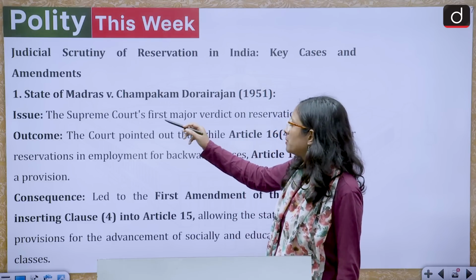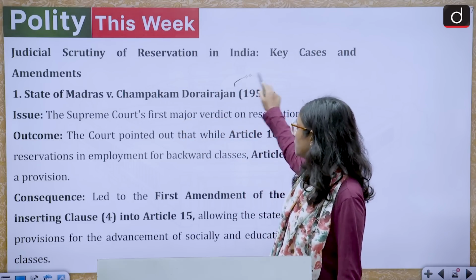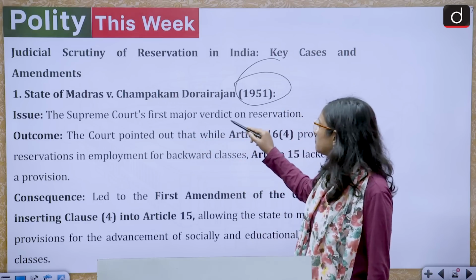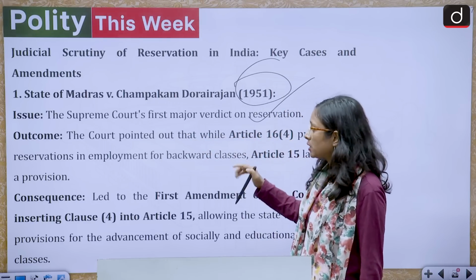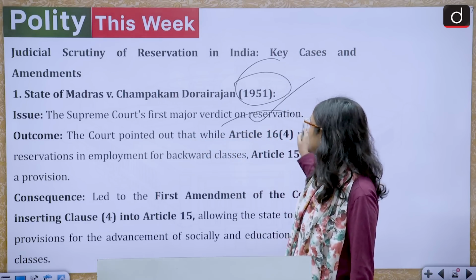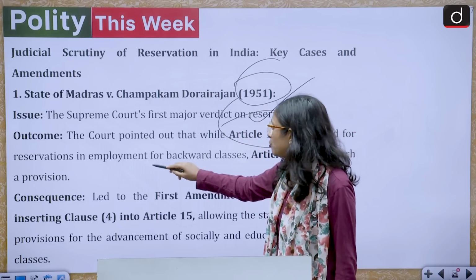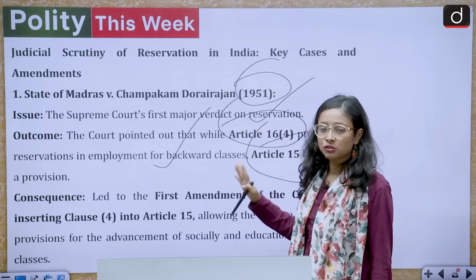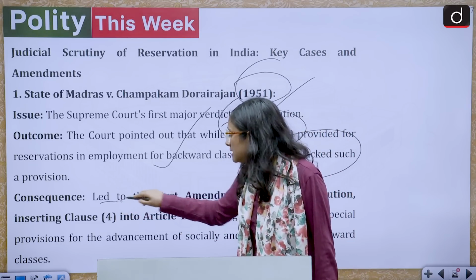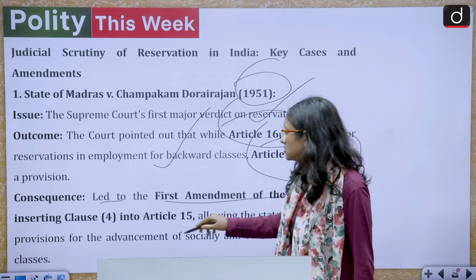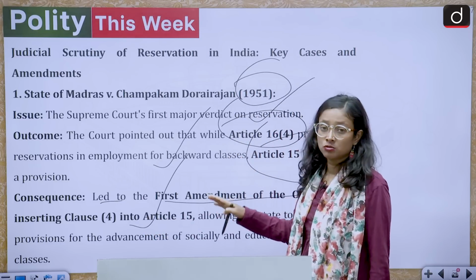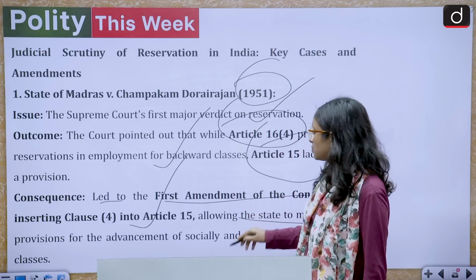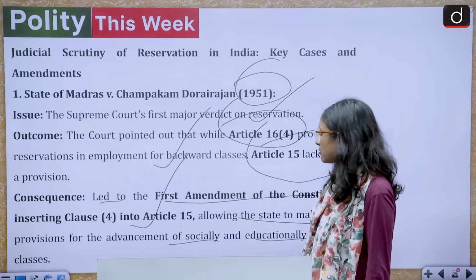So we have the State of Madras versus Champakam Dorairajan 1951 case. What was the issue in this case? The issue was the Supreme Court's first major verdict on reservation. What was the outcome? The court pointed out that while Article 16(4) provided for reservation in employment for backward classes, Article 15 lacked such a provision. What was the consequence? It led to the First Amendment of the Constitution, inserting clause 4 into Article 15, allowing the state to make special provision for advancement of socially and educationally backward classes.